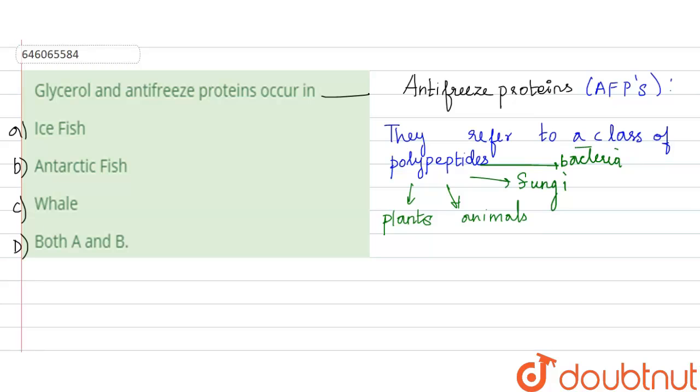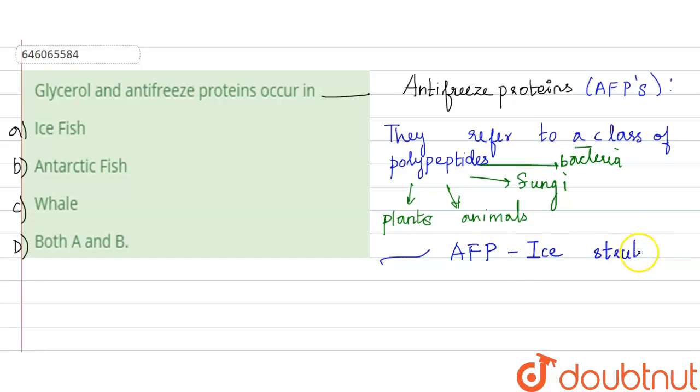If we go into the polar areas, the ice in that area is very high. So if fish want to survive in that water, they have to have some adapted features. That adapted feature is called AFPs, antifreeze proteins.